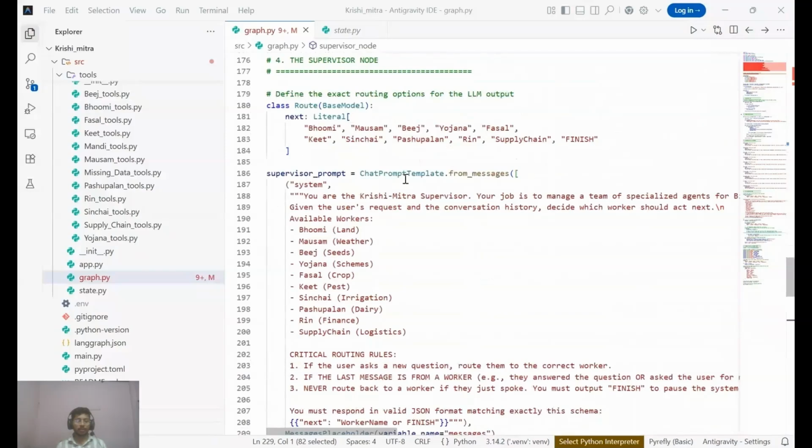The supervisor node. This is the brain of the supervisor and worker topology. The supervisor's only job is to look at the user's message and decide who acts next. Notice this class Route using Pydantic. By forcing the LLM into JSON mode and strictly validating the output against this Pydantic schema, I completely eliminated a common LangChain error, where the model outputs invalid tool calling formatting and crashes the API.